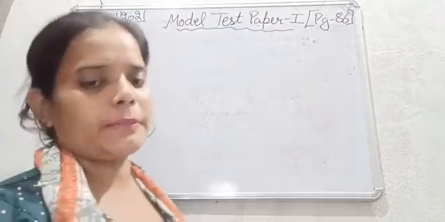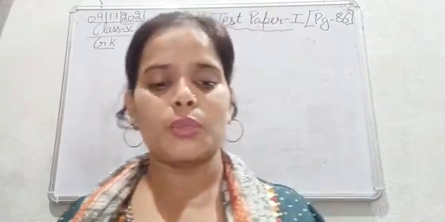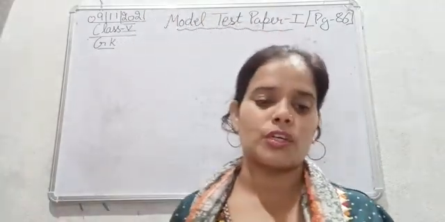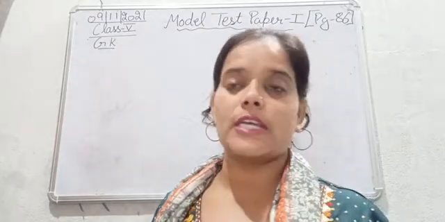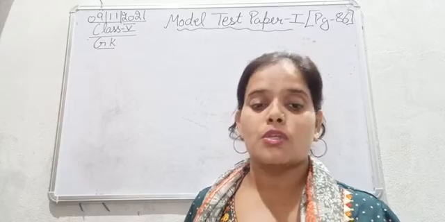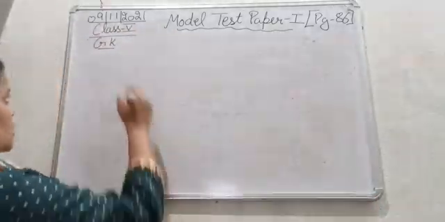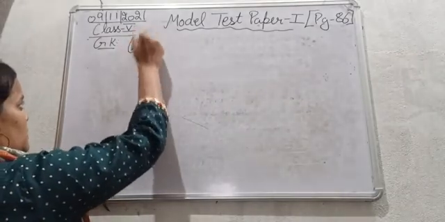So here this paper is divided into basically 4 parts. The first one is the MCQ, second is identify the picture and name the following, third is answer the following question, and the fourth is unscramble the words. So first of all we will start with the MCQs, or choose the correct options.